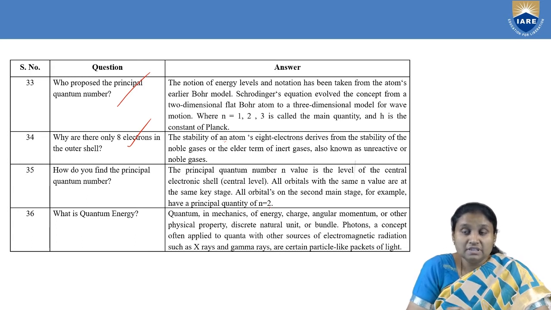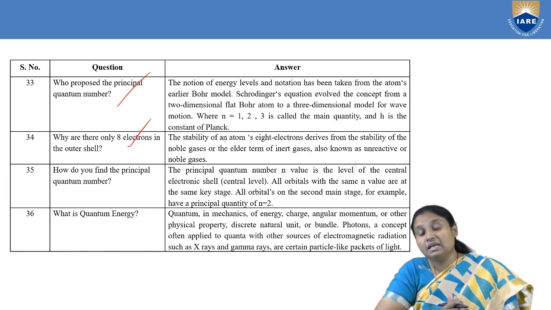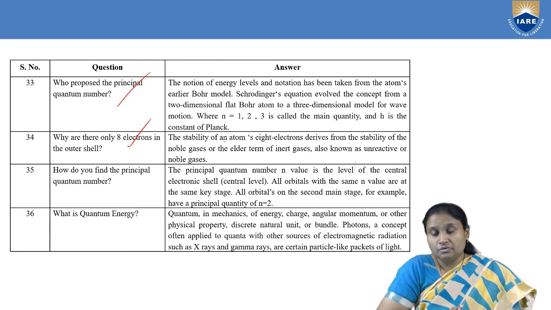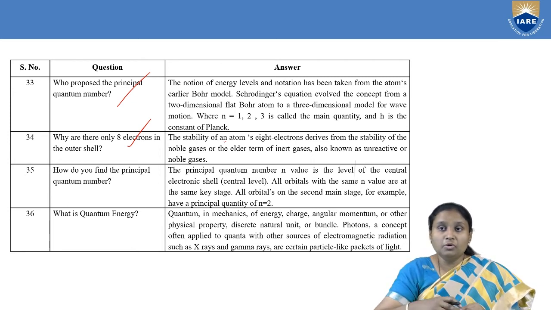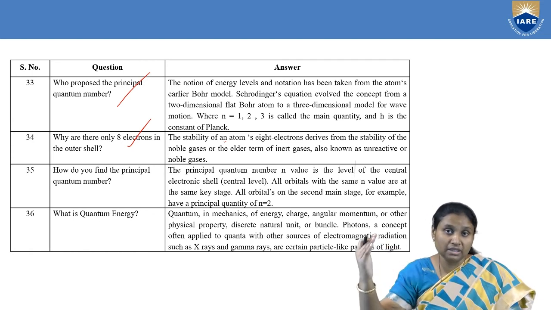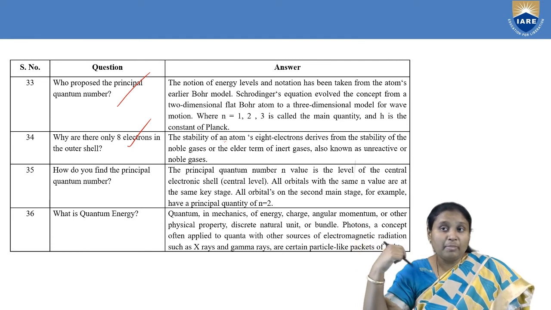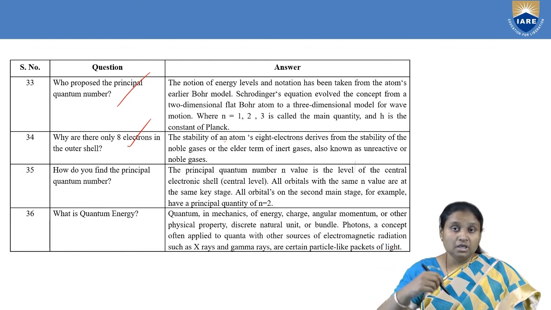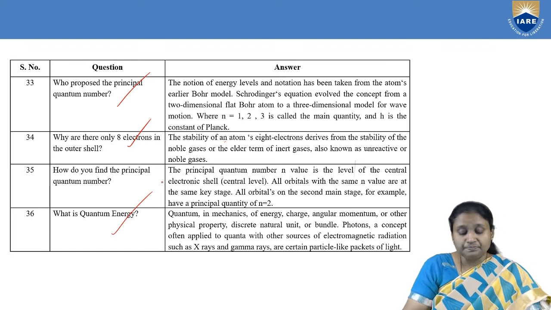All orbitals at the same n value are in the same shell, and depending upon that, all orbitals in the second main shell have the same principal quantum number. What does this n represent? First, it talks about the size of the orbit. If we take n to be 1, then we are talking about the innermost electronic shell, that is, the first orbit. n is equal to 2, the next orbit, then n is equal to 3, the next orbit. So the paths in which electrons are moving are given by these different values of the principal quantum number.